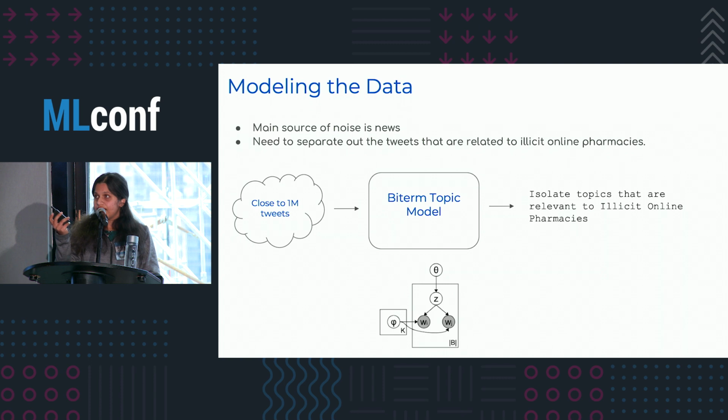So I know earlier during the day, someone mentioned, I think it was the Slack talk, a topic model, and I was really excited because topic models have almost become obsolete over the past few years, given the emergence of deep learning and NLP. But the model that worked really well in this setting was a topic model. This paper was published in 2013 in KDD, I believe. It's called the bi-term topic model.